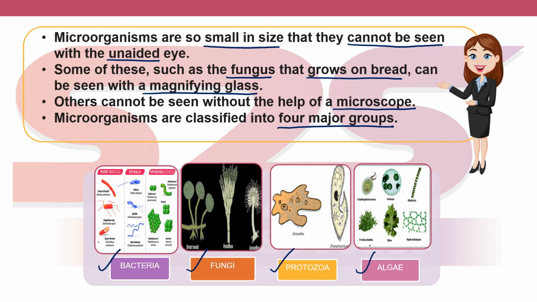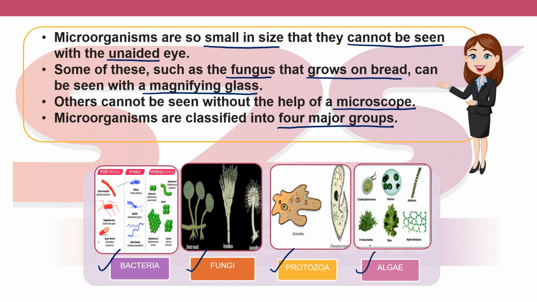So basically in this video we read that apart from plants and animals, there is one more type of organisms called microorganisms or microbes. They are so small that we cannot see them with the unaided eye. We read about viruses and the diseases they cause, some bacterial diseases, and diseases caused by protozoa.